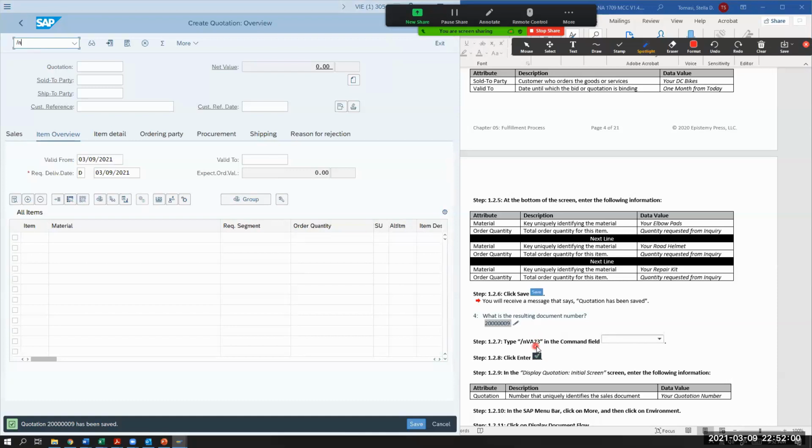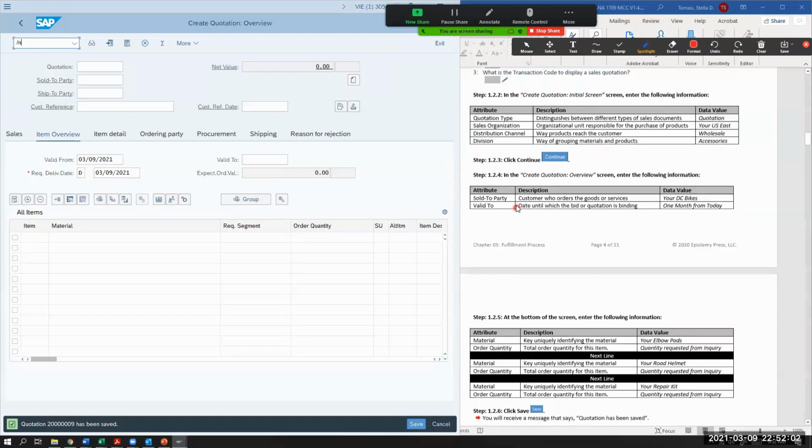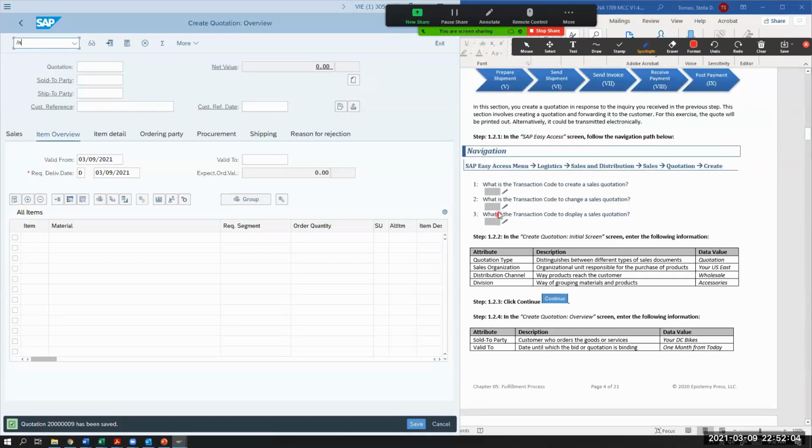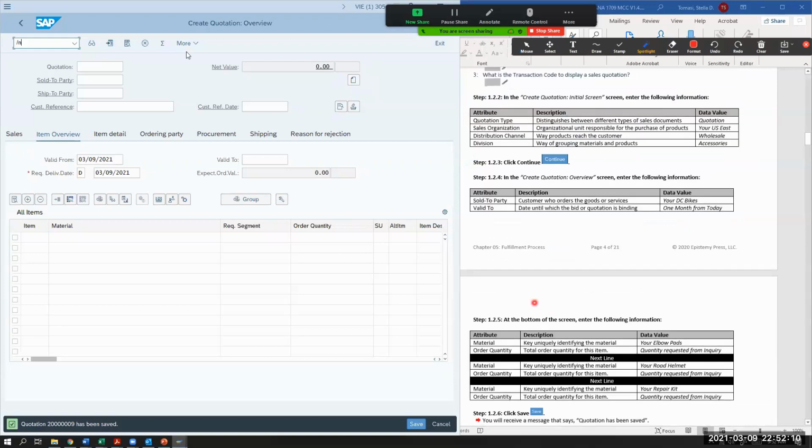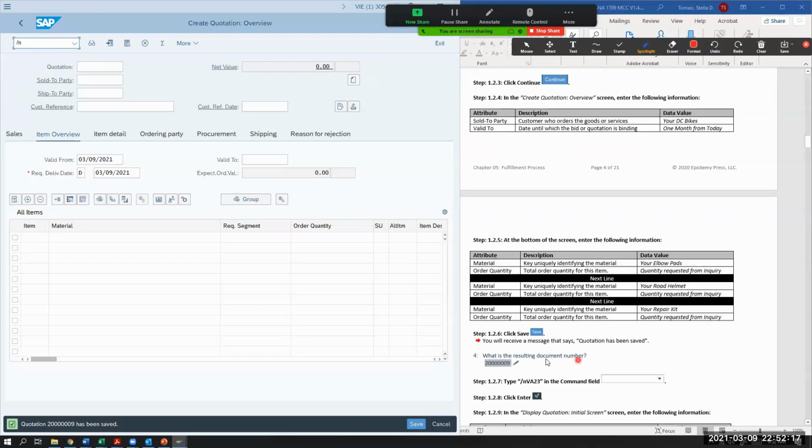What does that mean? VA23, if you remember, is one of the transaction codes, and I believe it's to display a sales quotation. What it's doing is forcing us to automatically go to the navigation, and then go to that transaction code once you get there. So as you're moving forward, they're giving you shortcuts and ways you're able to maneuver in SAP.